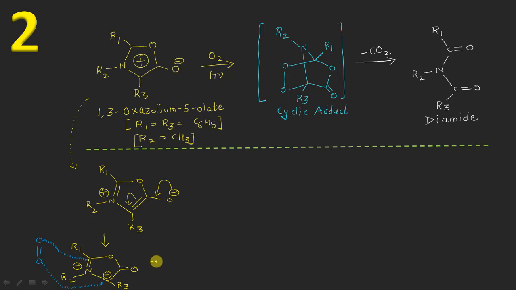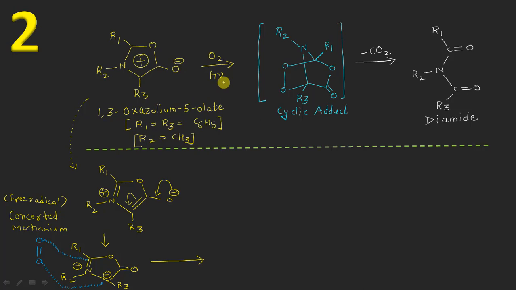One more thing I want to add is that in this type of photochemical reaction, the mechanism is still a concerted type of mechanism, but now it involves the generation of free radicals from this oxygen molecule. Let me write here, it is still a concerted type of mechanism, but now it is involving the formation of free radicals. So it is a free radical driven type of mechanism, right?